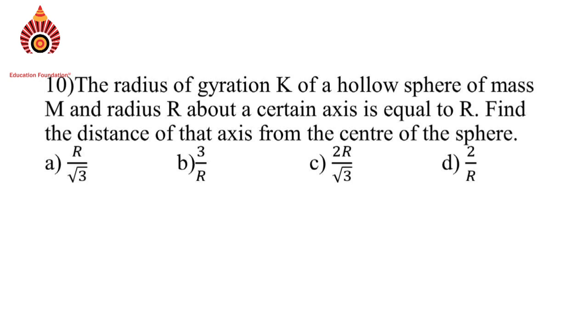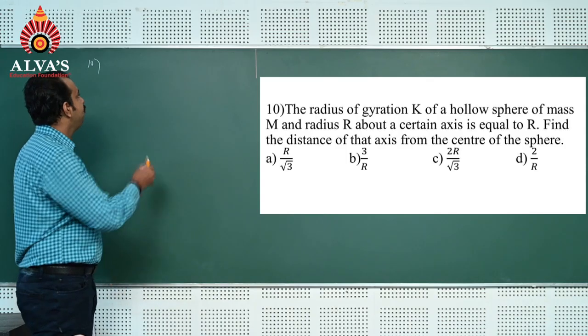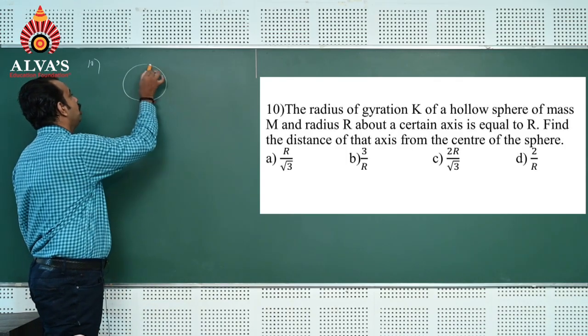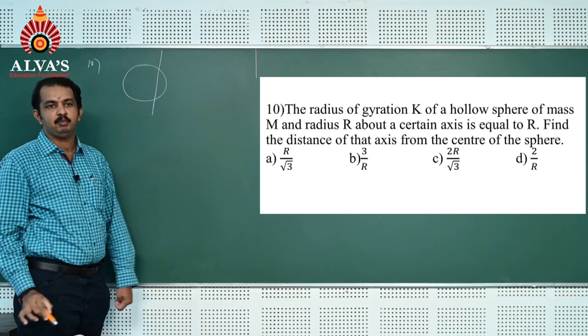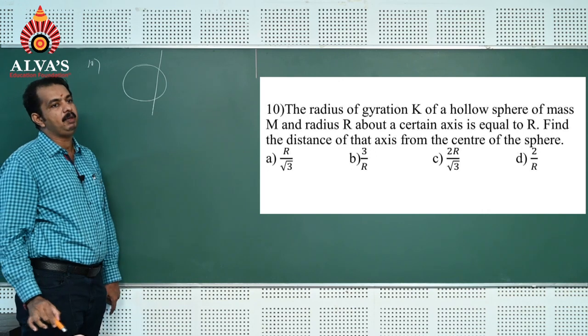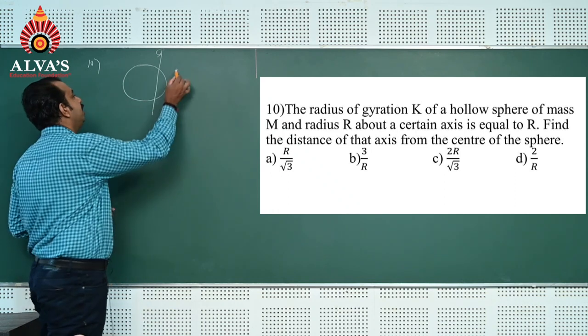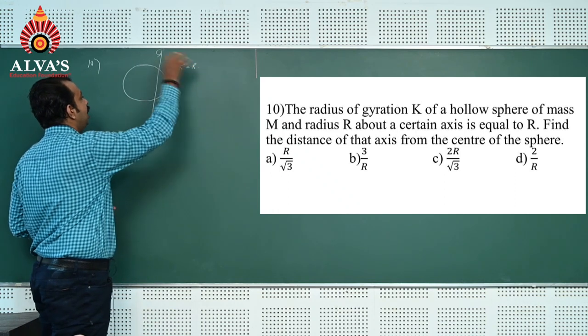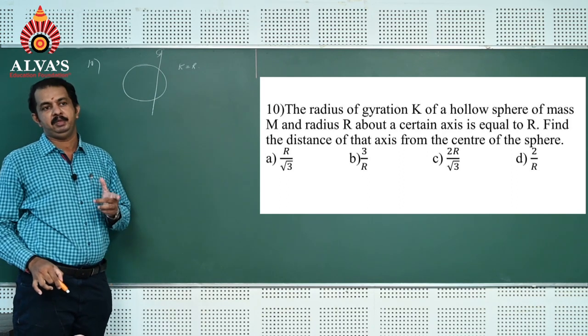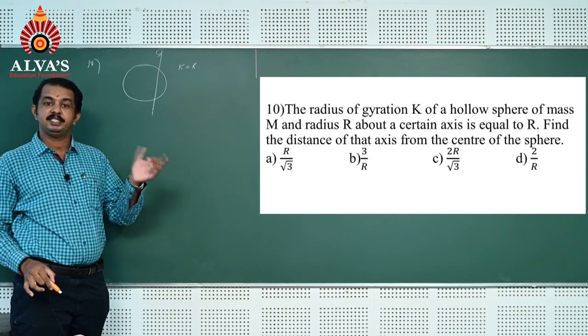Question number 10. The radius of gyration K of a hollow sphere of mass capital M and radius capital R about a certain axis is equal to R. Find the distance of that axis from the center of the sphere. As given in the question, when a sphere is rotating about the axis, it has a moment of inertia. And it is given in the problem that when the sphere is rotated about a certain axis, the radius of gyration value k is equal to r. Now the question asked in the problem is the distance of the axis from the center of the sphere.